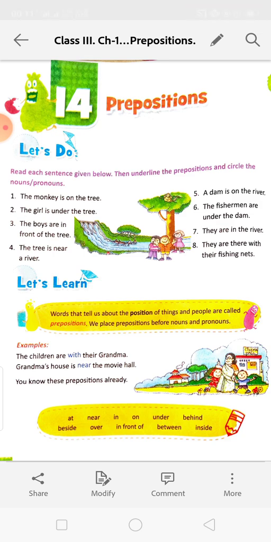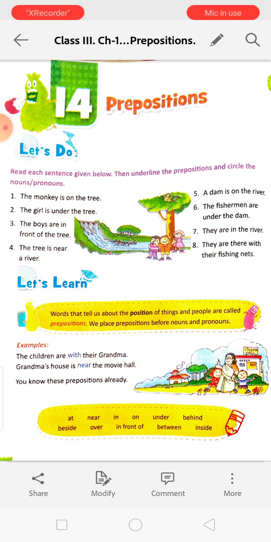For example, number 1, the monkey is on the tree. On is the preposition, you will underline it, and the monkey is the noun over here, so you will circle it. The girl is under the tree. The girl is the noun and under is the preposition. So circle the girl and underline under.